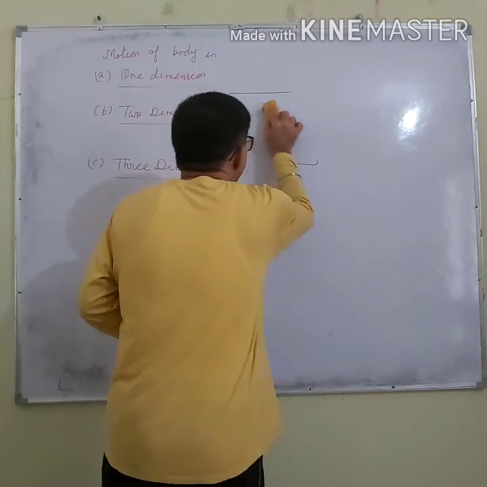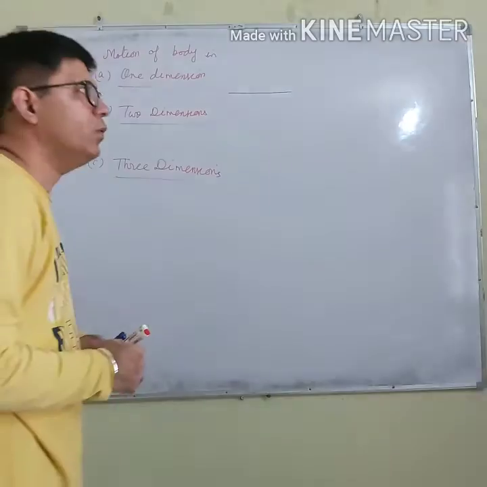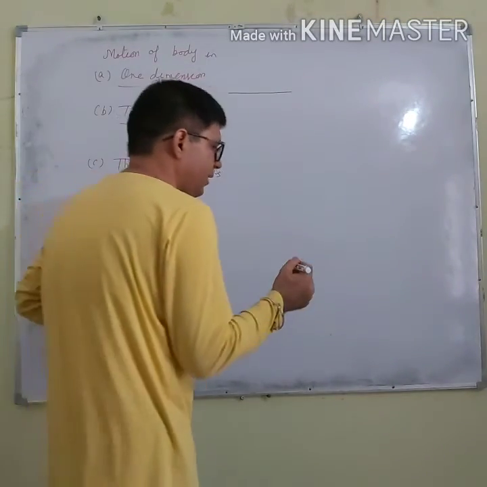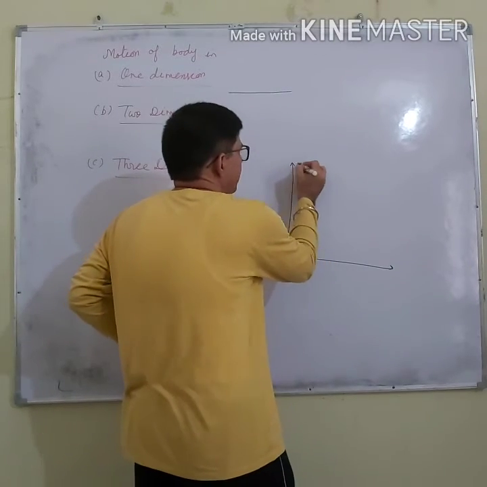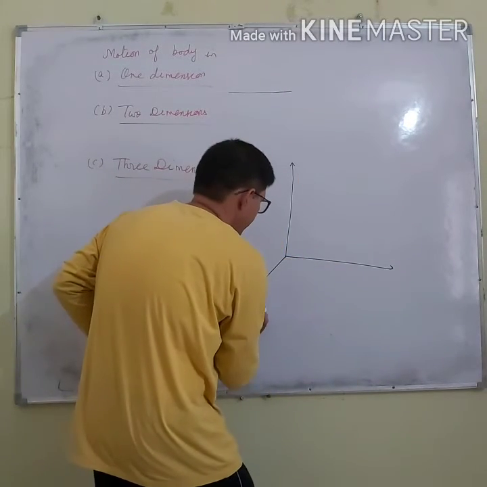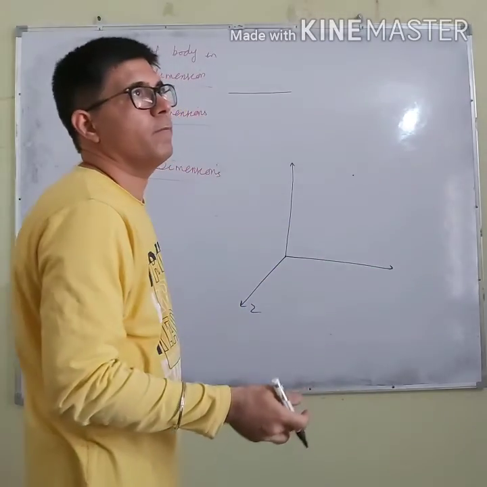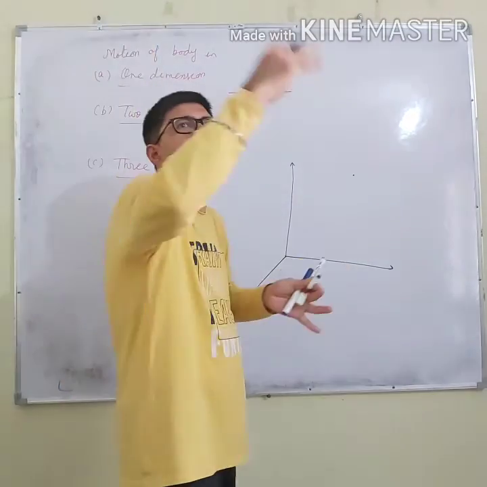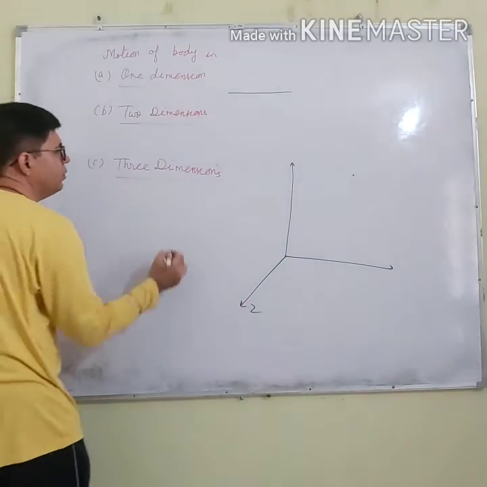Motion in three dimensions means that body requires three coordinates to specify its position. So that motion is given the name of the three-dimensional motion. Let us say this is x-axis, y-axis, z-axis. Let us say a kite is flying on a windy day. बहुत हवा चल रही है and a kite is flying. It will move here, there, there. So that motion is the three-dimensional motion.